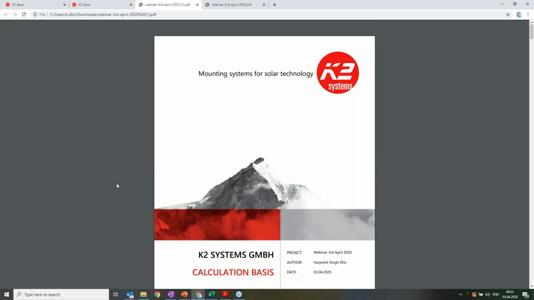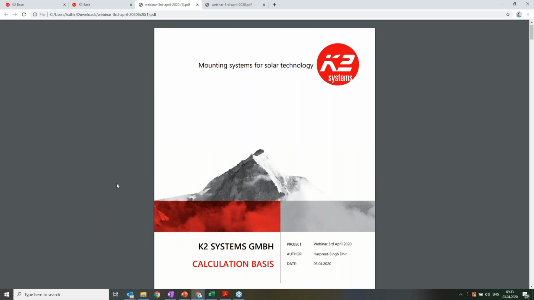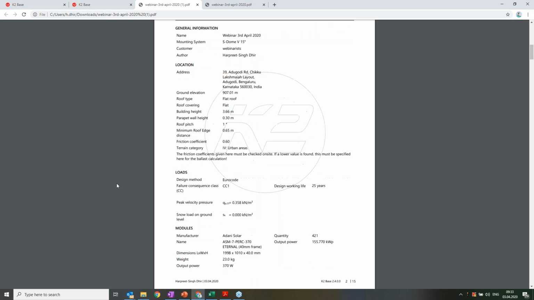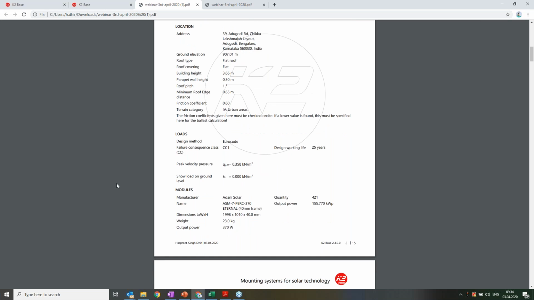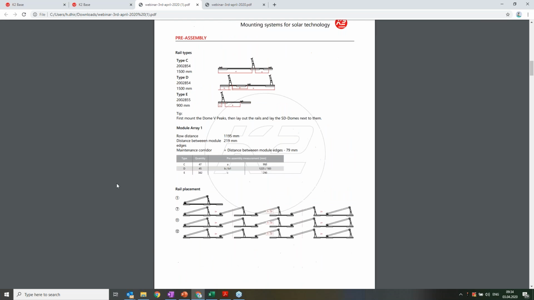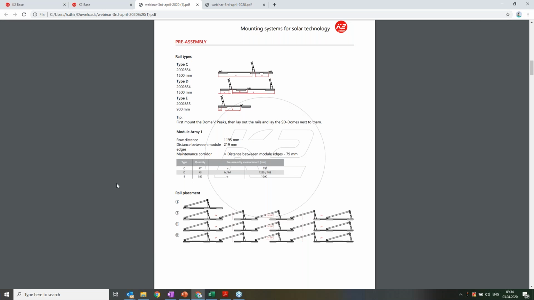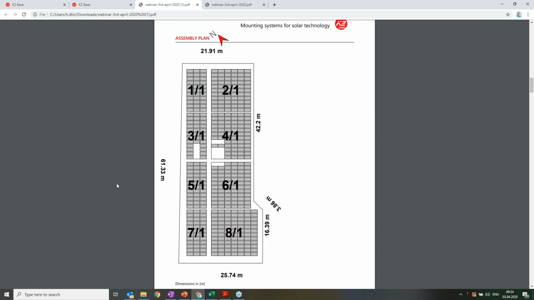So the first page will talk about the project, author, and the date. The second page will talk about the location, the roof type, roof covering, building height, all the data which we have put in. This calculation is done for 25 years, module names, then the pre-assembly plan. This is how, with nice drawings. And then you see this complete layout is divided into 8 blocks.